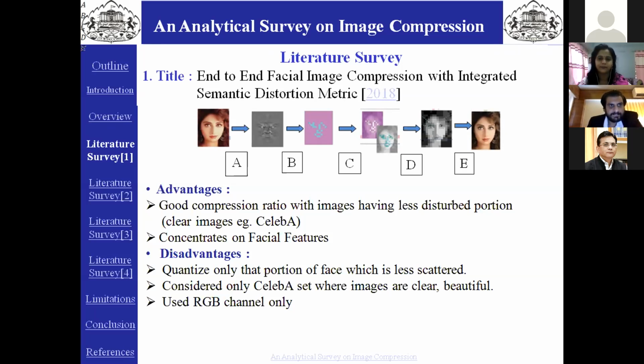So the security is also a very important concern that you should look into. Yes, sir. And one question I have: what is the basic difference between general image compression and facial image compression? In general image compression, both the object and the background of the object are considered for compression, whereas in facial image compression, a borderline, which we call a contour line, is detected, and only facial features such as nose, forehead, cheeks, lips, the major facial features, are used for compression, and this is the midpoint of this research work.